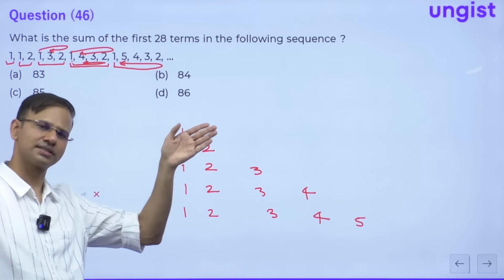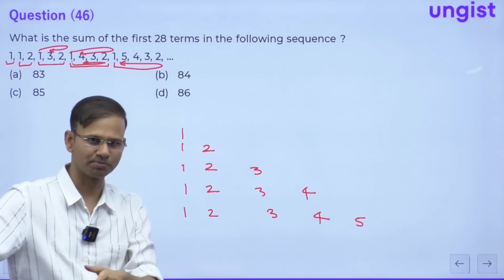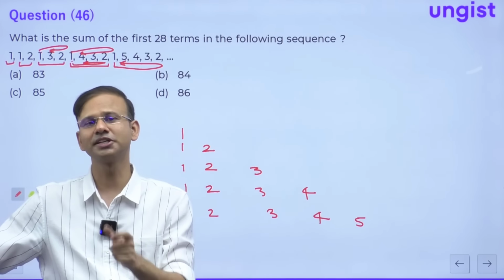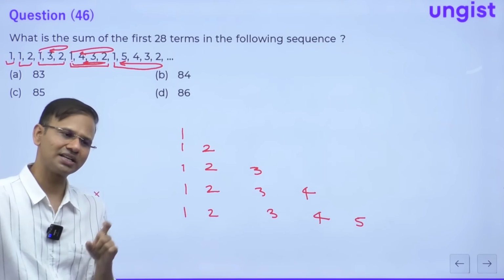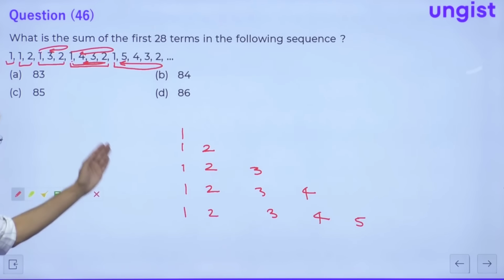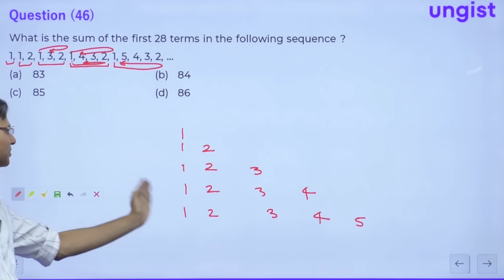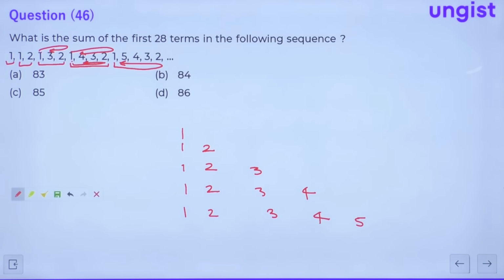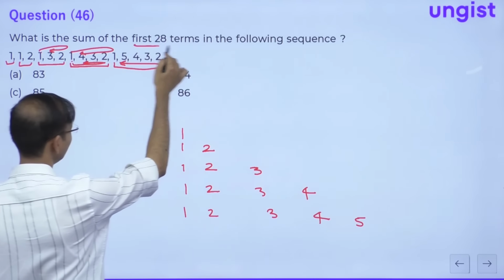Where I write the digits. If you have our book, UNGIST book, you can check out the question. The very first question in the summation concept, where we ask the last term of the 10th row, something like this. We write the natural numbers like this only. So the question is saying the sum of first 28 terms.